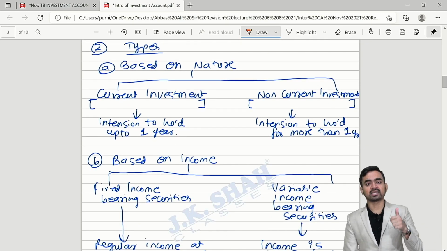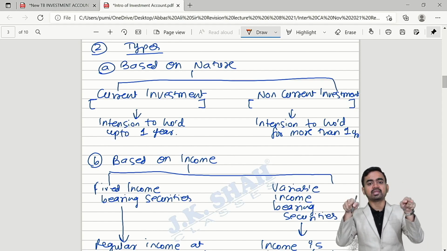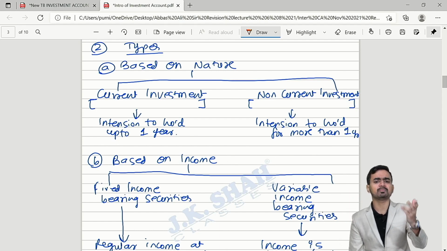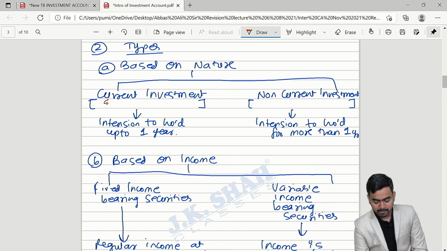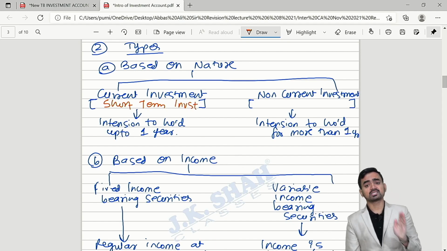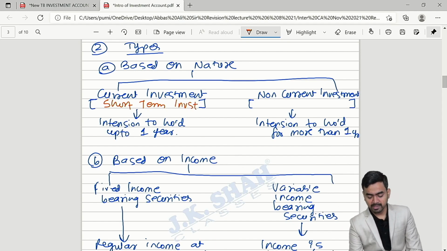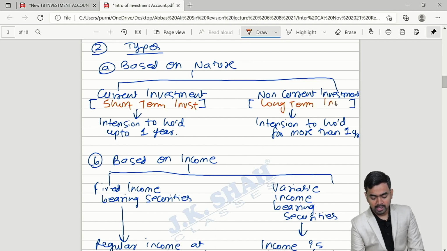Two parts in that. Number one, based on nature. It can be divided into two: current investment, non-current investment. Sir, what is the meaning of current investment? It simply means short term investment. Clear? And sir, what is the meaning of non-current investment? It simply means long term investment.